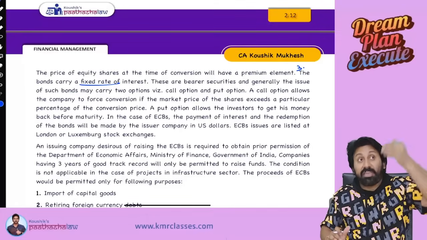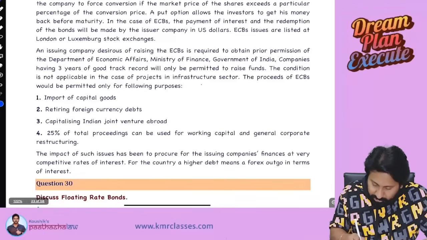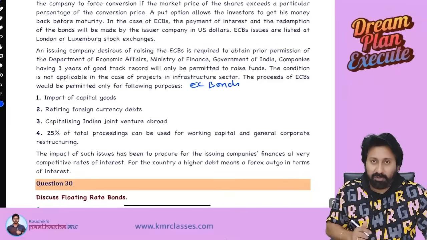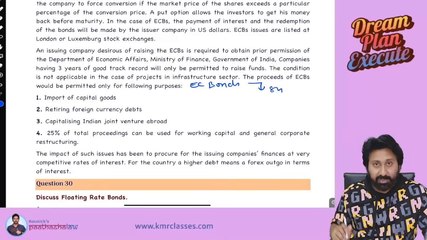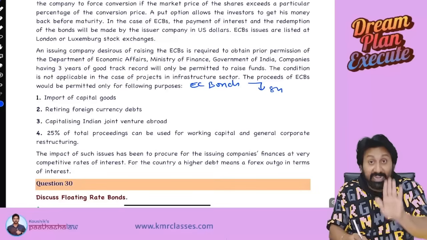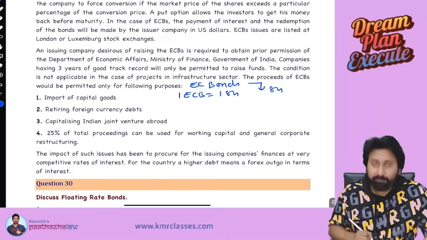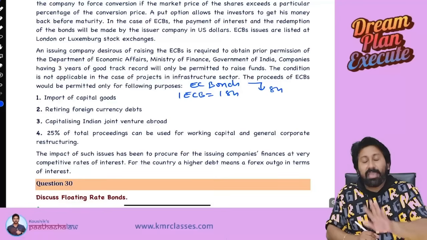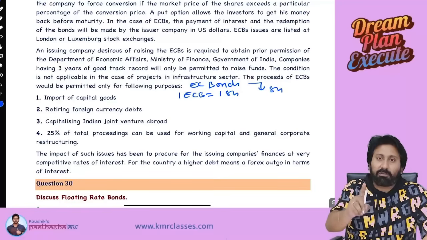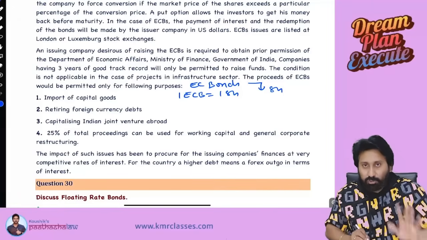Now let us think from the investor's point of view. Okay. Listen carefully. You issued Euro convertible bonds. Bonds will be converted into shares on the maturity date. Correct? Let us say, as an example, 1 Euro convertible bond equals 1 share. Generally, 1 Euro convertible bond equals 7 shares, 10 shares, like that they will give multiples. Example I am taking: 1 Euro convertible bond will be converted into 1 share on the maturity date. Okay. Now, you have 2 situations.